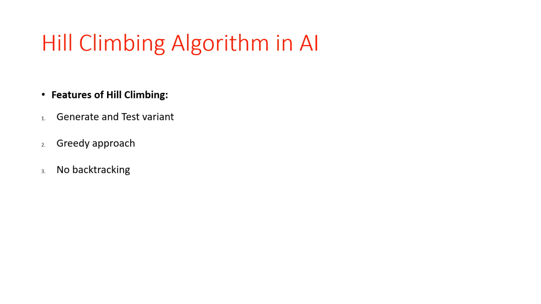Next are the features of hill climbing. There are different main features of this algorithm: first is the generate and test variant, then the greedy approach, and the next is no backtracking. These are the features of hill climbing. If we use the hill climbing algorithm in our problem, we do not use backtracking; it is a greedy approach and a generate and test variant. Greedy approach means a local approach.